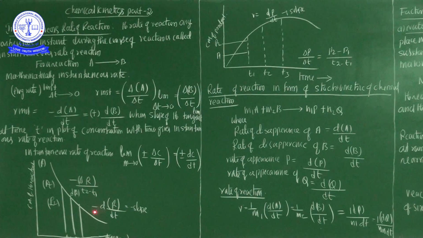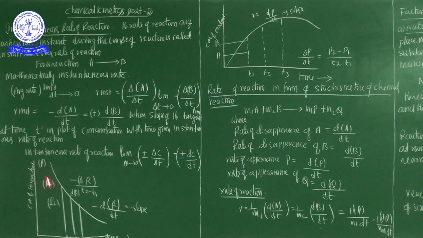And finally minus dR, reactant converted into delta T. As the reaction proceeds, the reactant decreases. From the concentration graph point of view, it decreases. So whenever the reaction starts in a chemical reaction, the reactant concentration decreases and the product concentration increases.